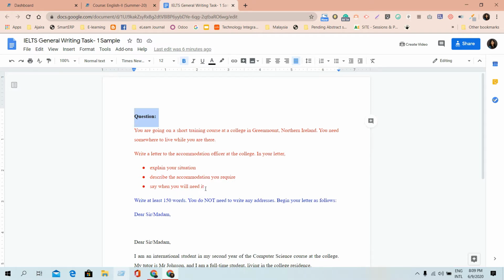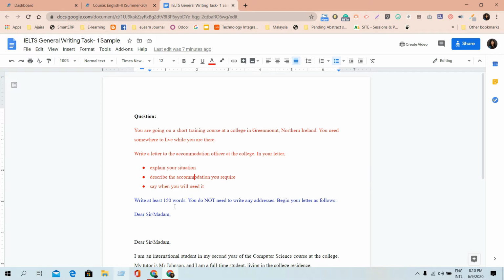So there are certain pieces of information or details they have asked you to write down in your letter. You have to write all these details in your letter. If you do not write these things, your marks will be deducted. One important thing you should notice here is that you should write this letter in at least 150 words. You cannot write less than 150 words, but you can write more. As you can spend at least 20 minutes on this particular task, you can write more than 150 words if you have that capability.